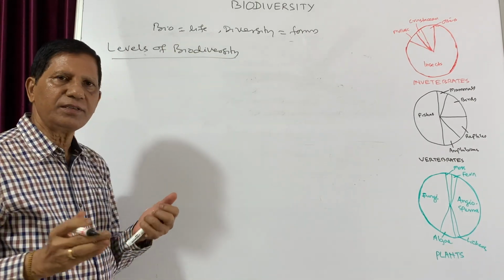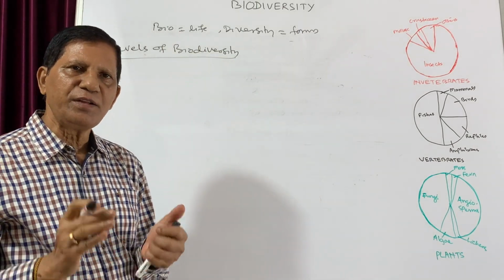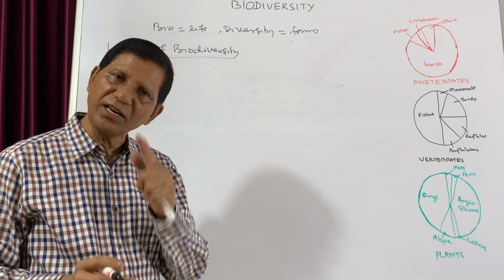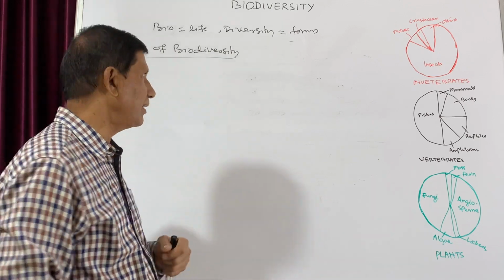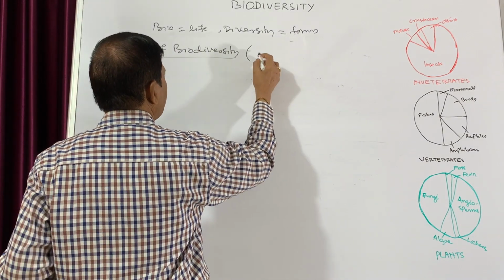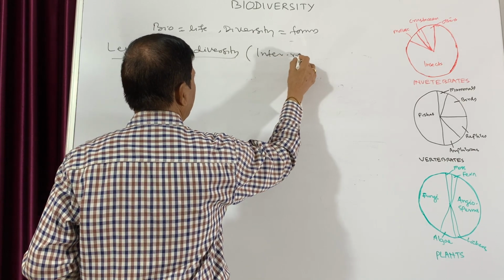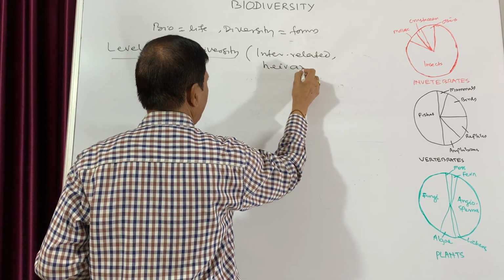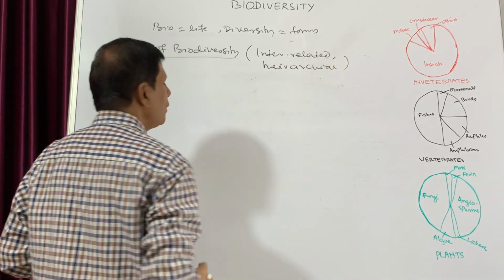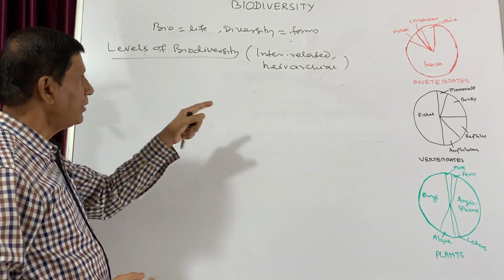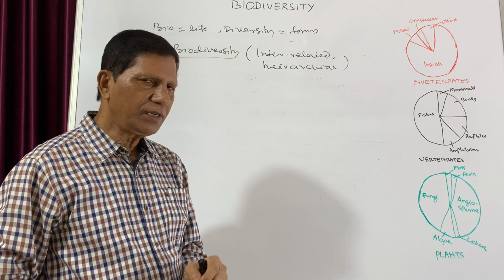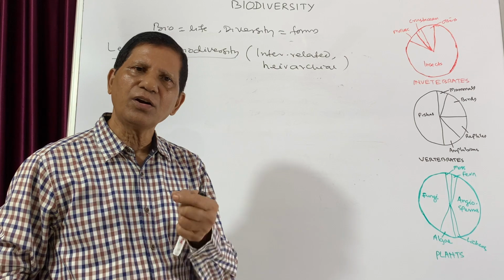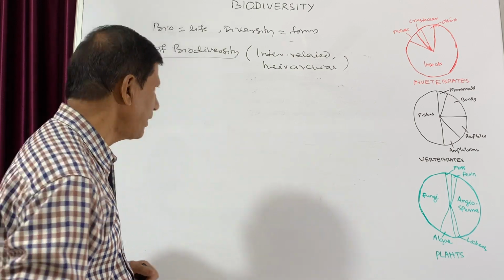Biodiversity has been divided into 3 important levels, which are interrelated and also hierarchical. That means one above another. So what are these 3 levels of diversity? One is genetic diversity, the other is species diversity, and the third one is ecological or community diversity. Let us discuss one by one.